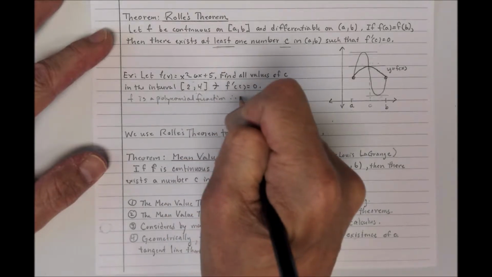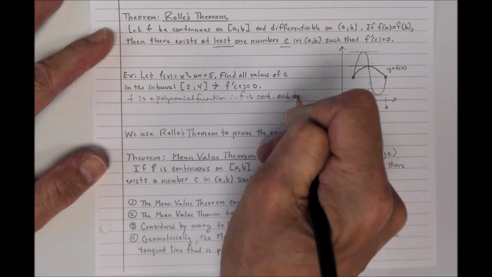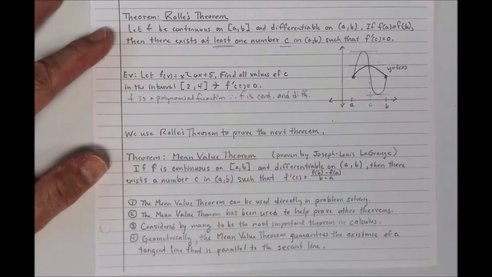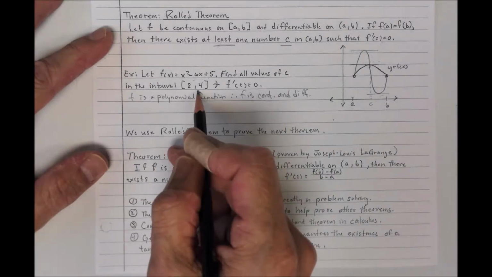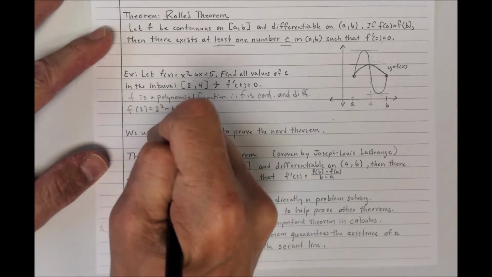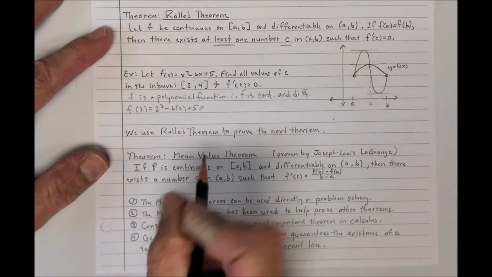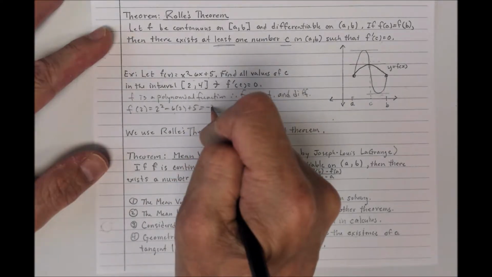Therefore, f is continuous and differentiable. If I plug in 2 and 4, f of 2 is 2 squared minus 6 times 2 plus 5, which is 4 minus 12, negative 8, plus 5, is negative 3.